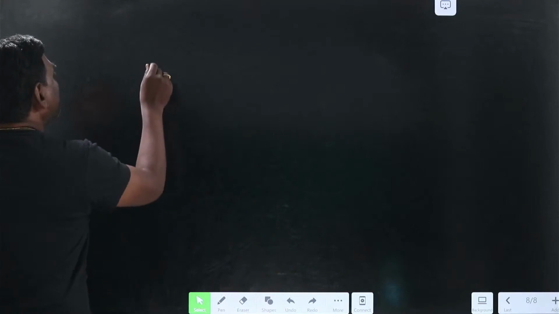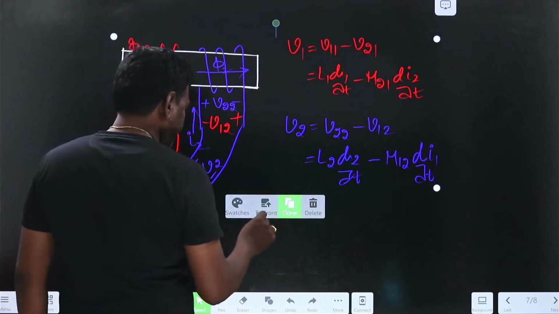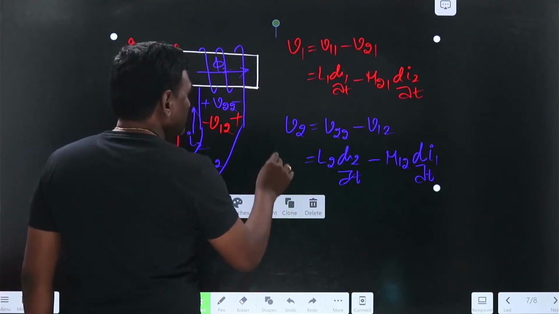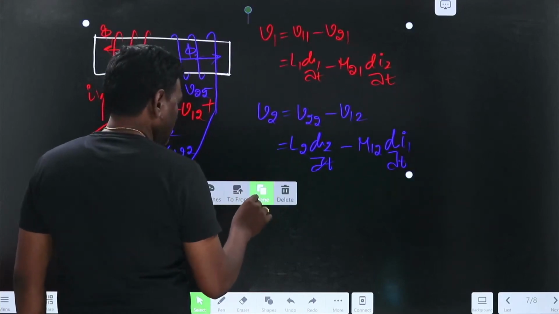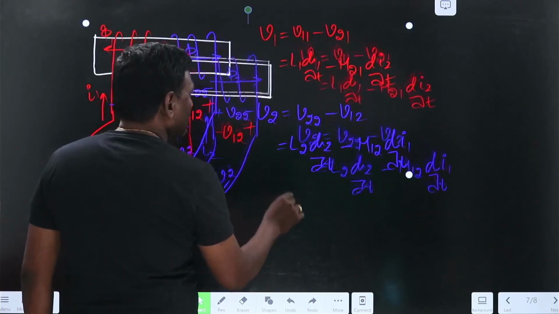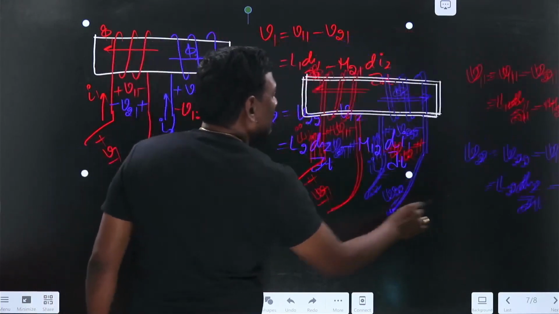Okay, let me try here. Oh, it will not come to the next page, is it?